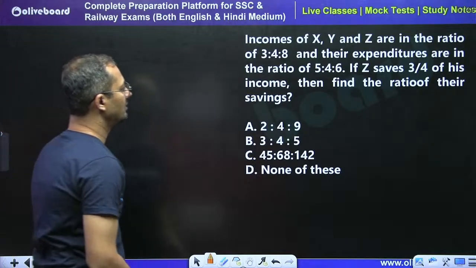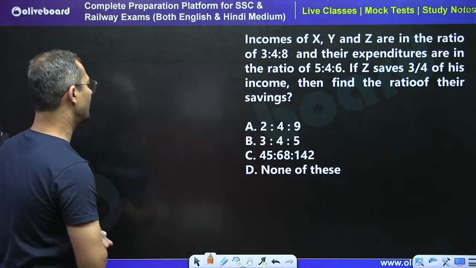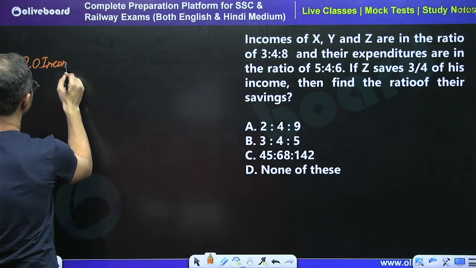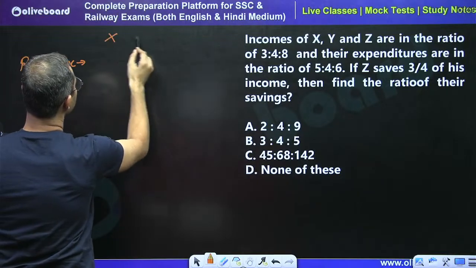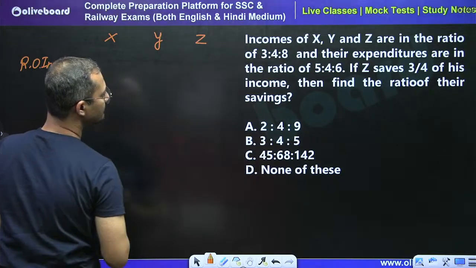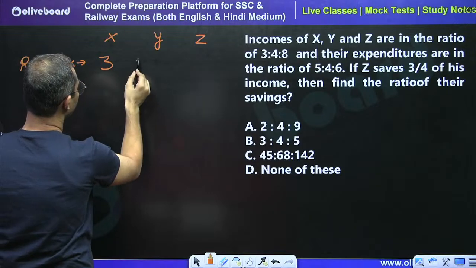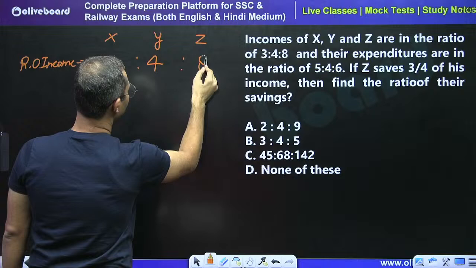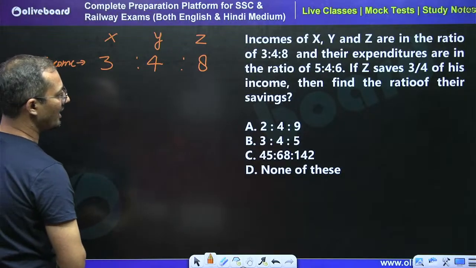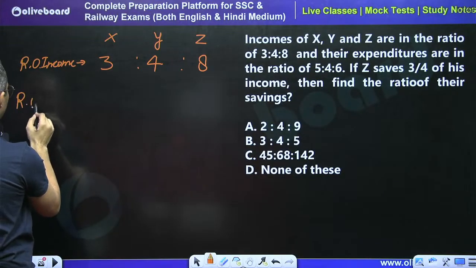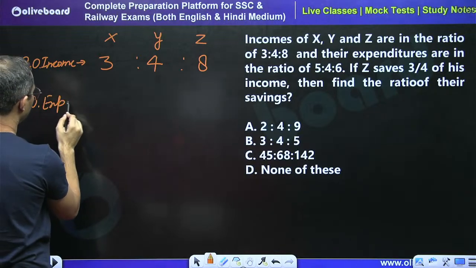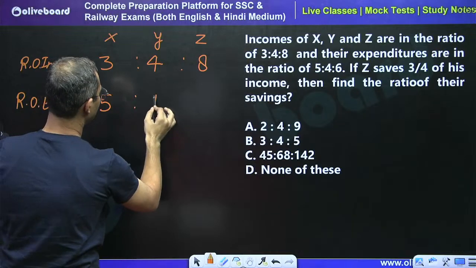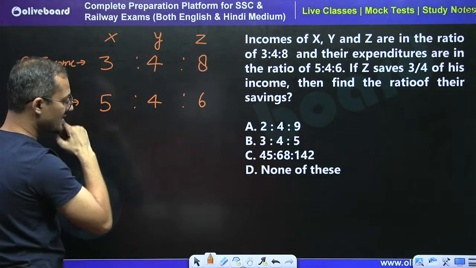See, the income of X, Y, Z are in the ratio. The ratio of income for X, Y and Z are in the ratio 3:4:8, and their expenditure are in the ratio 5:4:6, right?